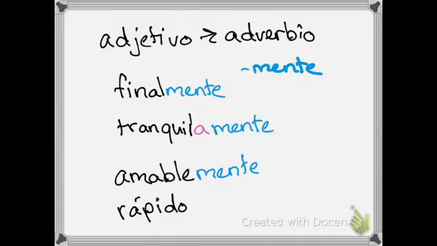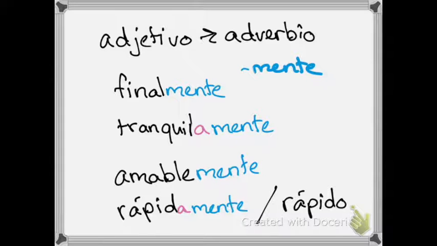A common adjective turned adverb is rápido. Now, rápido, because it ends in an O, just like tranquilo, first we're going to have to switch out that O for an A. And then we're going to add on mente. But rápidamente is special because you can also just say rápido. I could say corre rápidamente, or I can say corre muy rápido. That one is allowed. Other adjectives that we can use as adverbs as they are: lento, duro, estupendo.